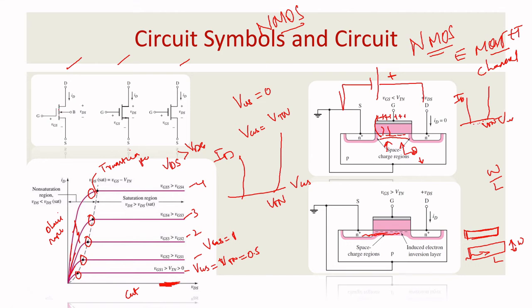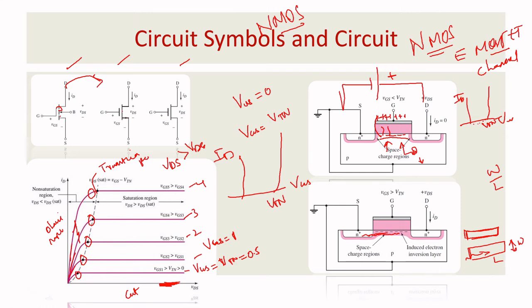See here, you can see a gap. This represents that the channel is not available. You can see here, right? There is a gap in between. That represents that this is for the enhancement MOSFET. Okay, this is the advanced representation here. You can see in the source, the arrow is given.